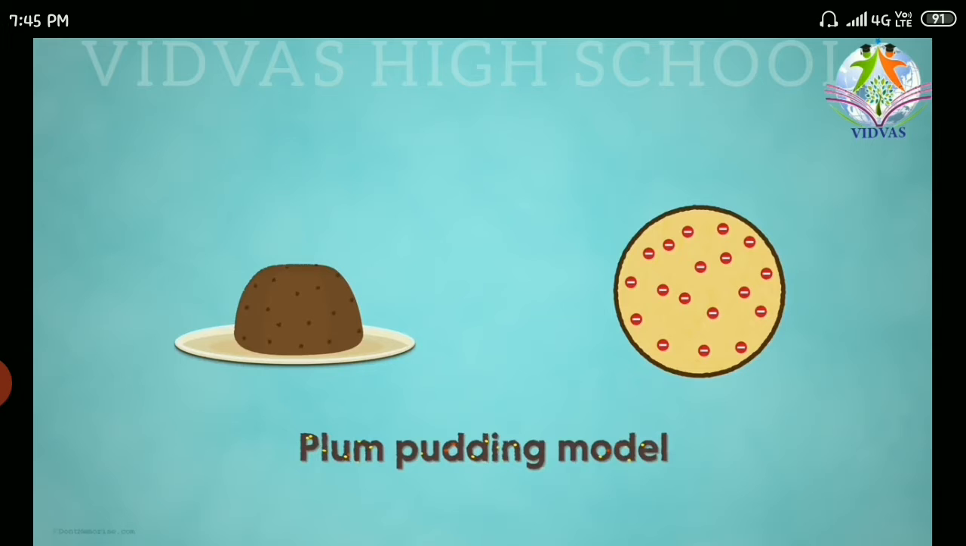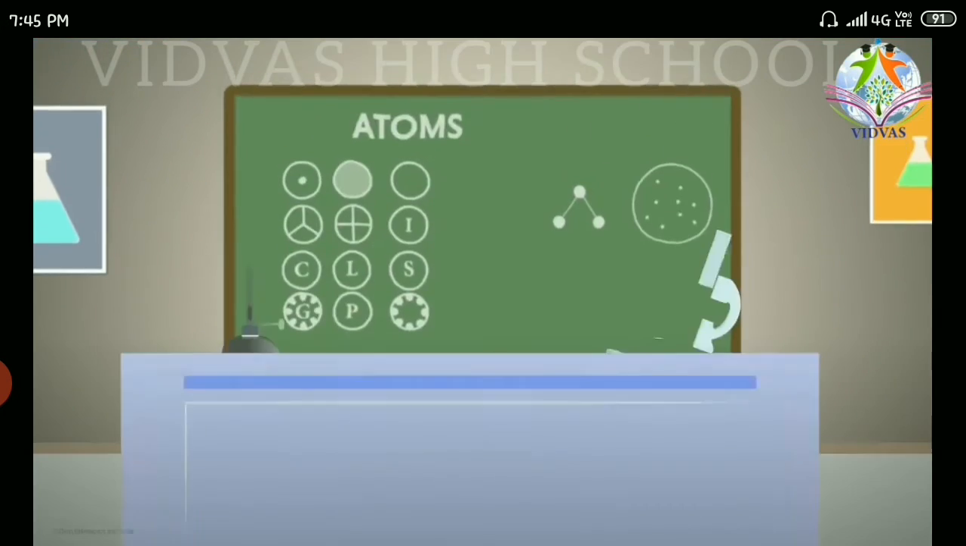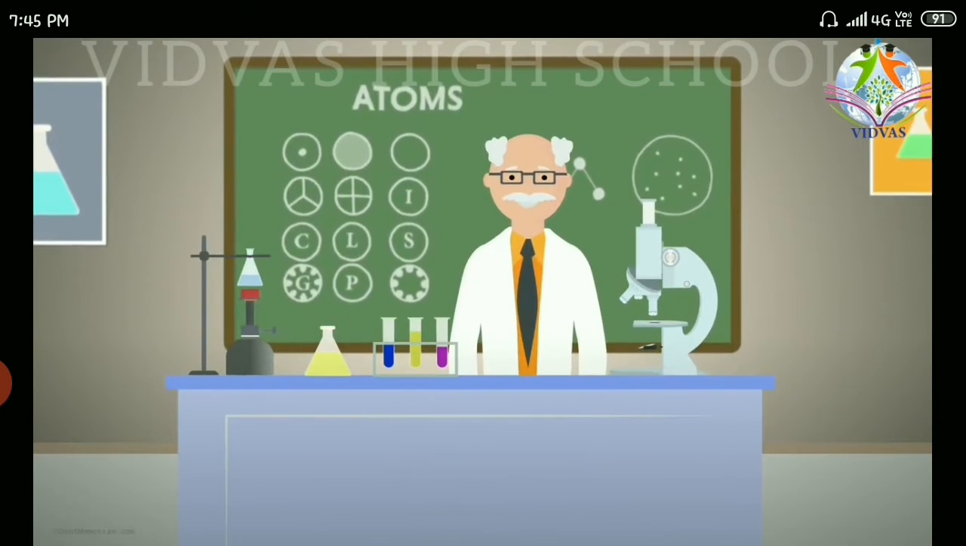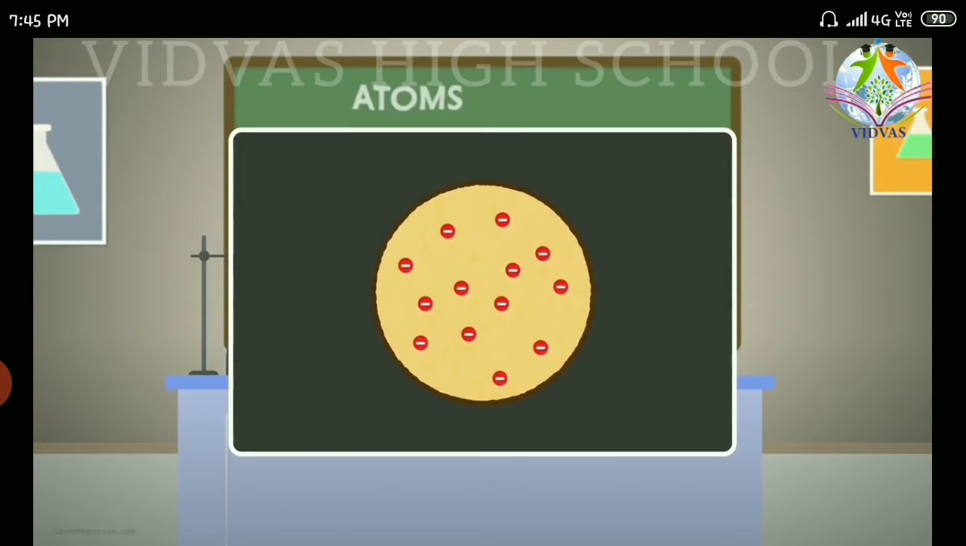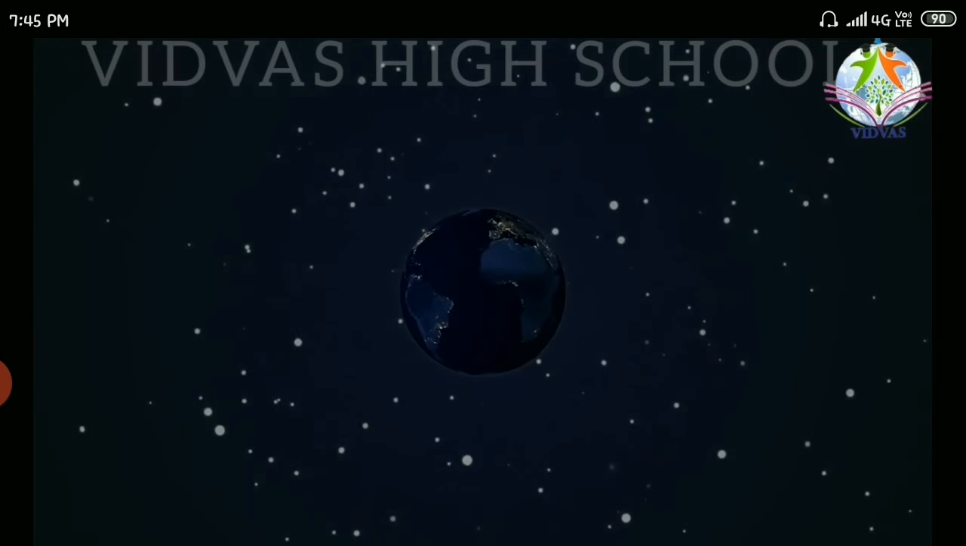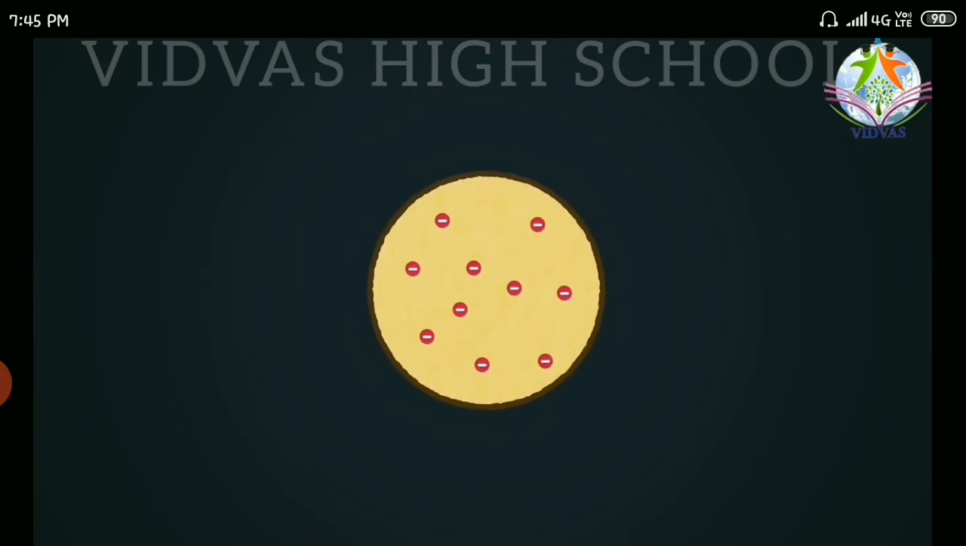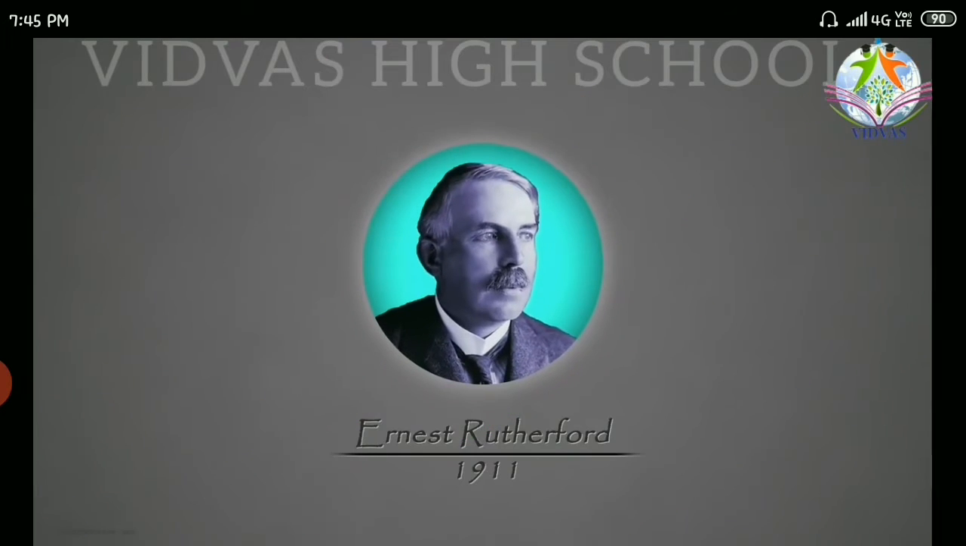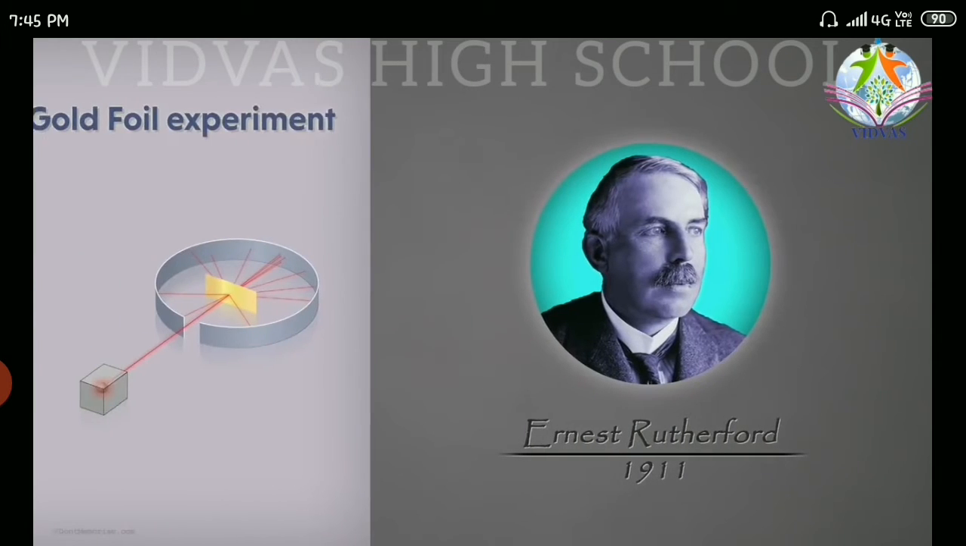After the proposal given by J.J. Thomson, the plum pudding model, which was not accepted by many scientists, many scientists started experimenting to give a proper atomic model. Thomson's statement was that negative charge particles are present inside the positive charge particles. Depending upon this statement, Ernest Rutherford in the year 1911 did the gold foil experiment. Now I am going to tell you what the gold foil experiment is.